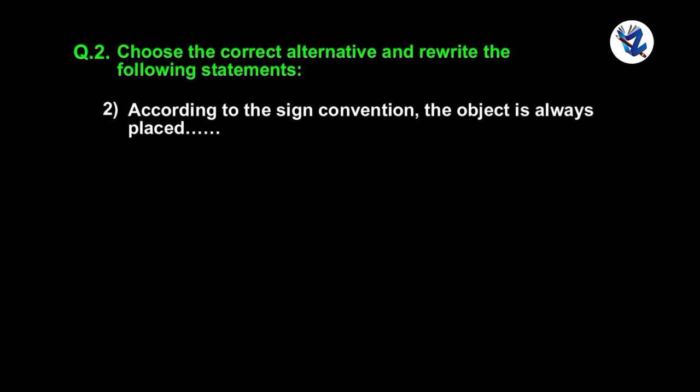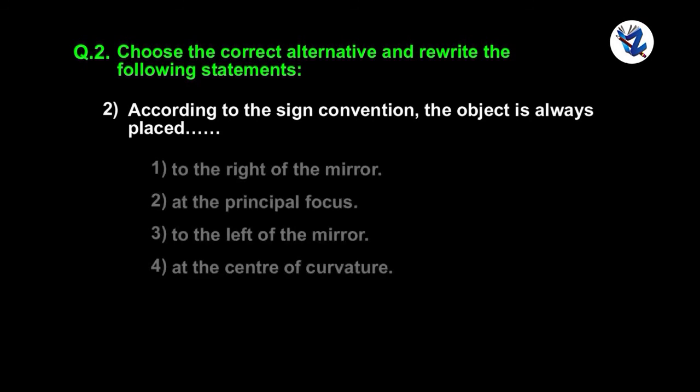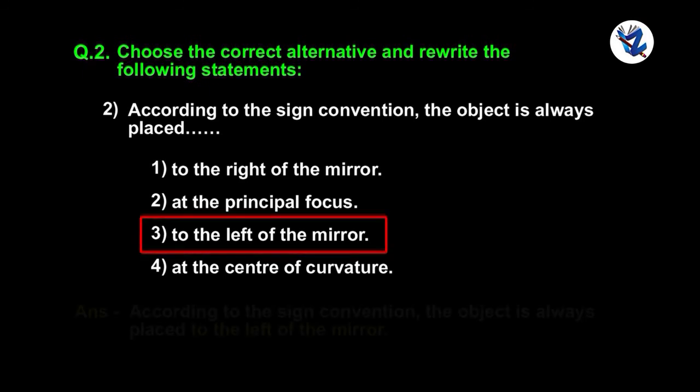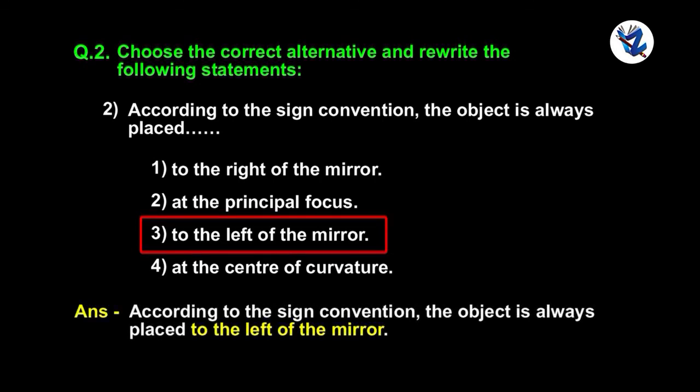According to the sign convention, the object is always placed dot dot. Option 1, 2, 3, 4. And the correct option is option 3. According to the sign convention, the object is always placed to the left of the mirror.